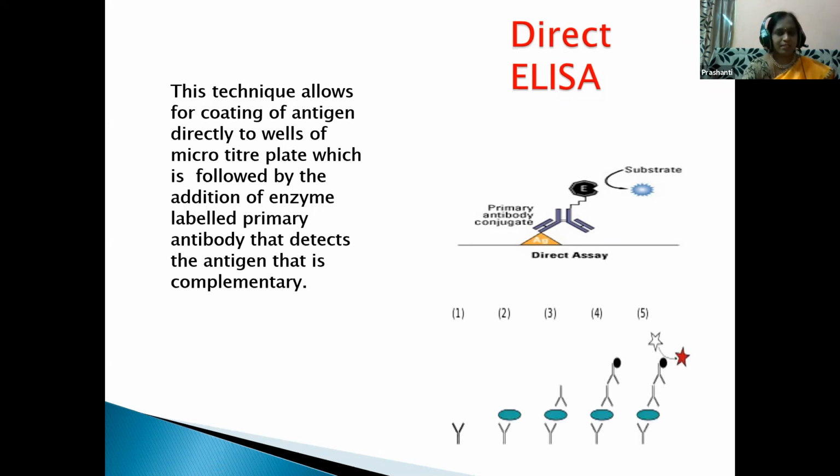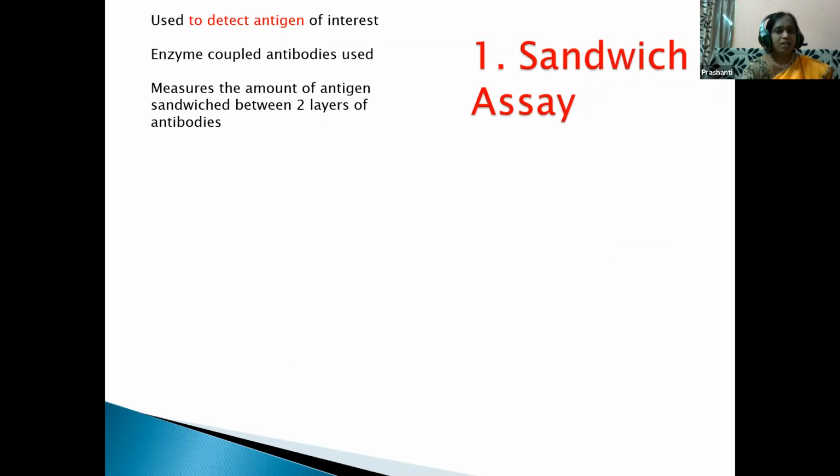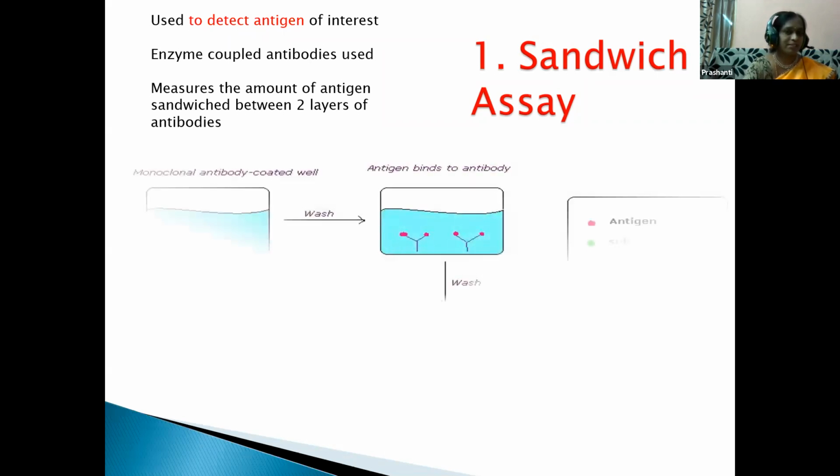Now we'll see the picture representation. Here it is classified into two types: sandwich assay and competitive assay. First one is the sandwich assay. Have you ever heard the term sandwich? This is really delicious to eat, isn't it? So the sandwich assay is a test in ELISA, children. It detects the antigen of interest, meaning it uses two antibodies on a particular antigen, coupled with enzymes. Just see the picture, children.